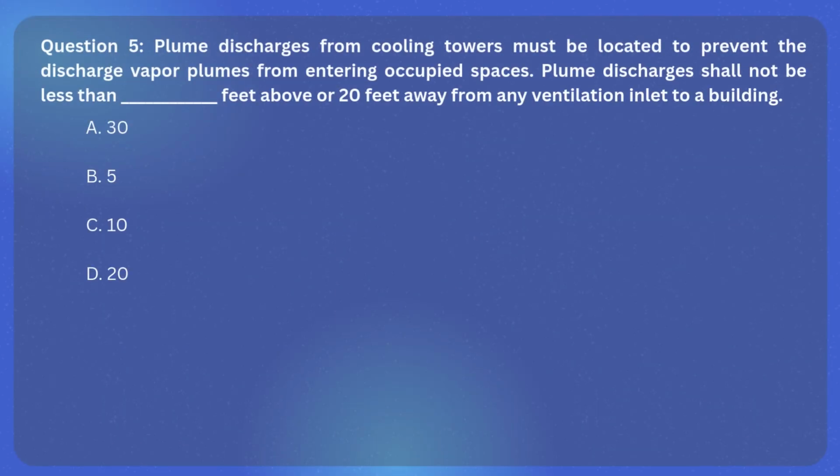Question 5. Plume discharges from cooling towers must be located to prevent the discharge vapor plumes from entering occupied spaces. Plume discharges shall not be less than blank space, feet above or 20 feet away from any ventilation inlet to a building. A. 30. B. 5. C. 10. D. 20.